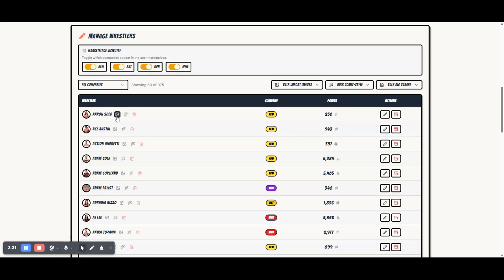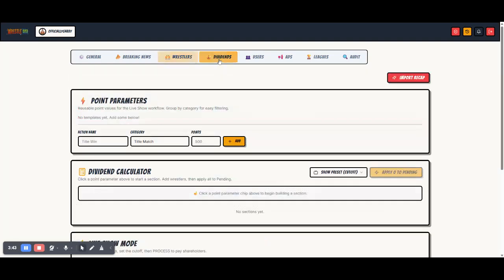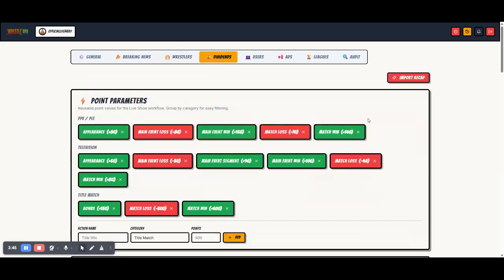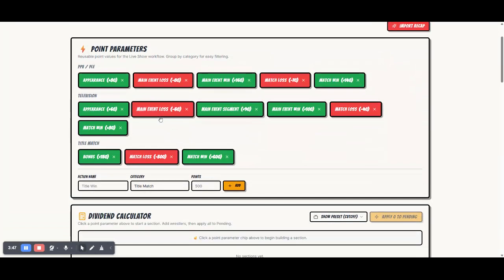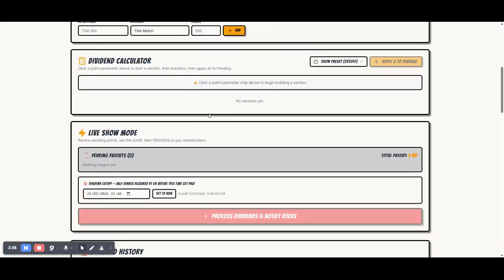There's another website scraper that picks up their profile from online based on their name, and then you convert it to the style that the actual website uses. Then this is where the point parameters get assigned. You can choose how many points they get based on the matches that happen. There are cutoffs for each of the different shows, so it gets done automatically.